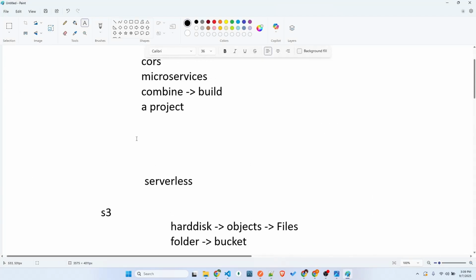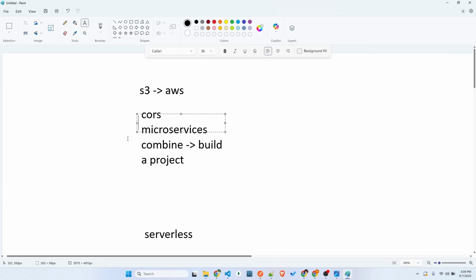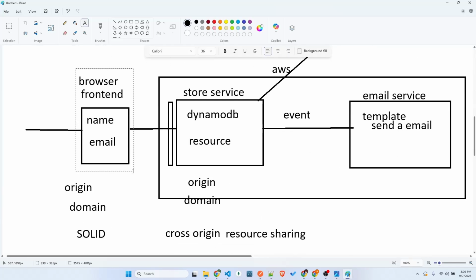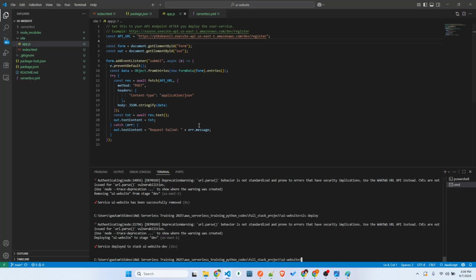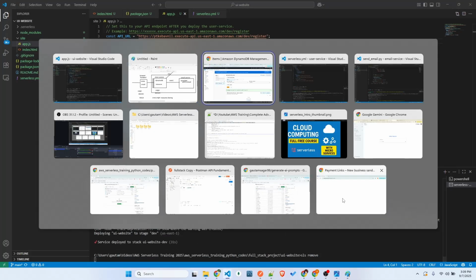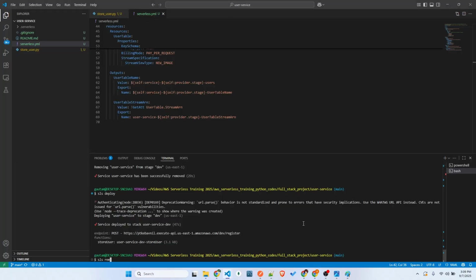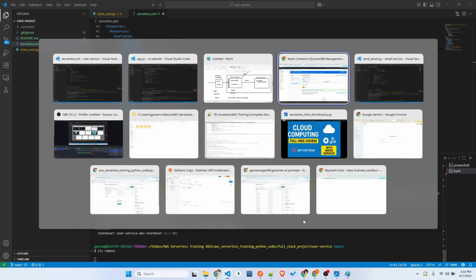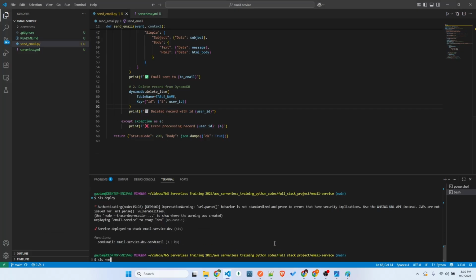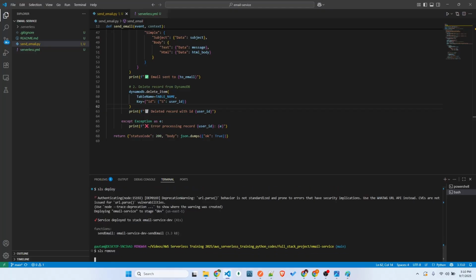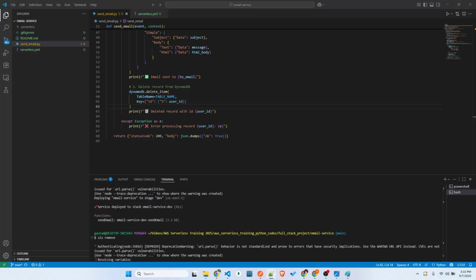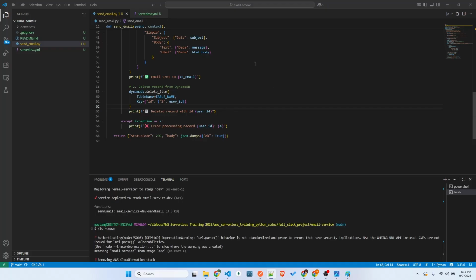We learned about a lot of things today: microservices, CORS, a complete project, and how to deploy the front-end application in S3. And the good part in serverless is you just do SLS remove. That's it. Just a single command for all the repos for backend and everything. We can even automate this, right? Just run this SLS remove for all the microservices, and it removes and destroys the entire service. So yeah, that's it from my end for this complete project.